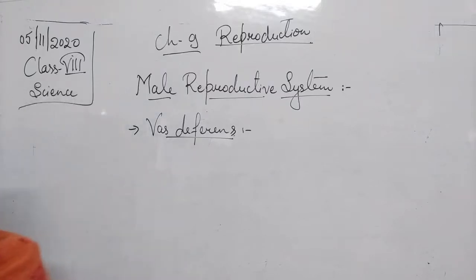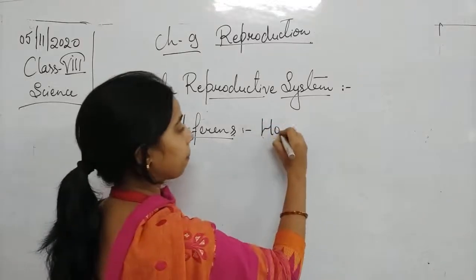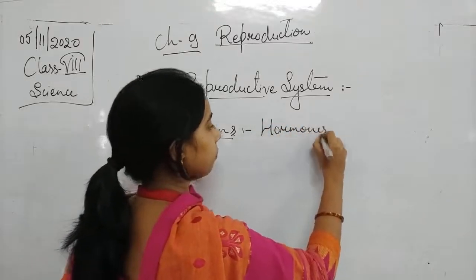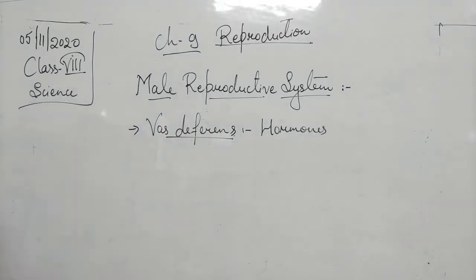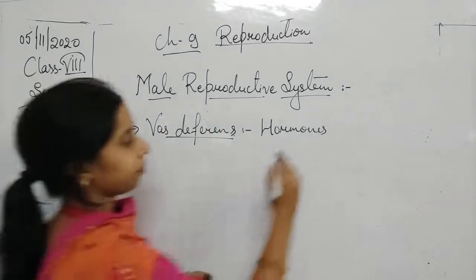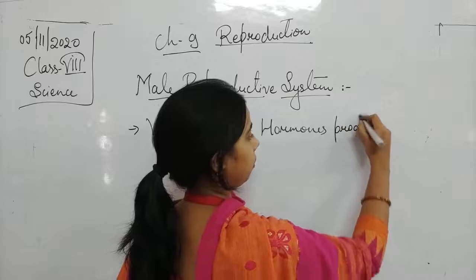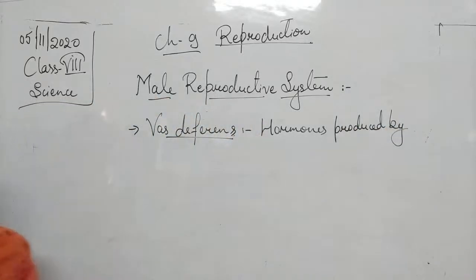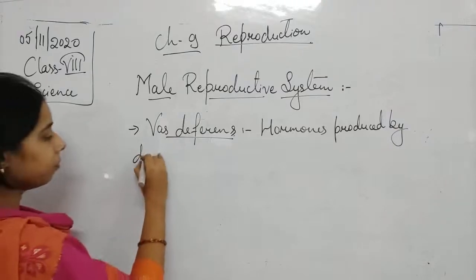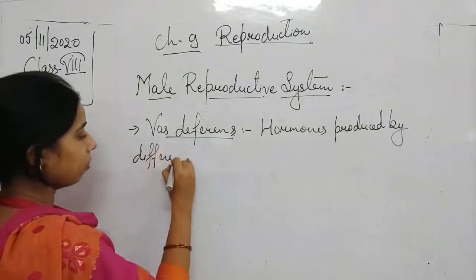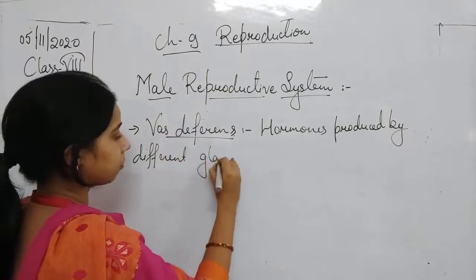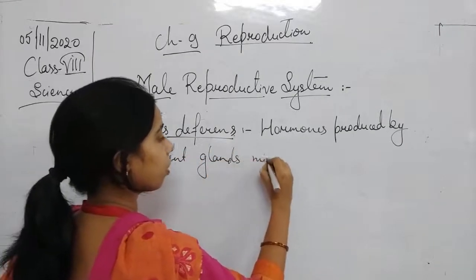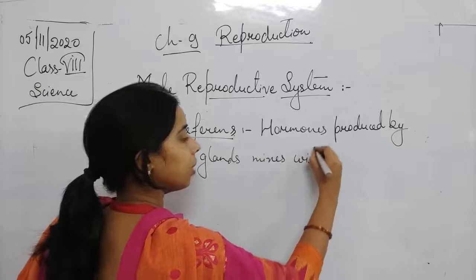Okay, so we can say that the hormones produced by different glands mix with the sperm.